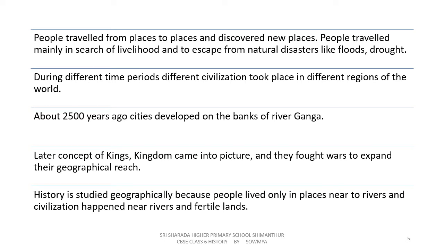Travel is an essential part of history. People travel around and discovered areas and places. During different time periods, different civilizations took place and there were kingdoms formed, mainly near rivers. Wars took place too between kingdoms to expand their geographical reach. History is studied geographically because civilization happened in certain areas, mostly near rivers and fertile lands.